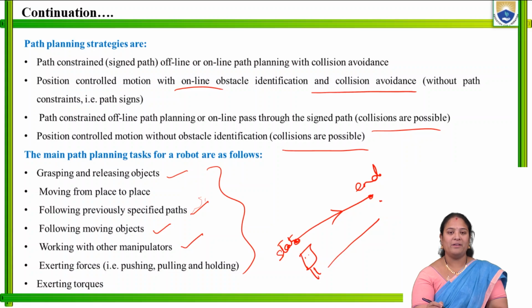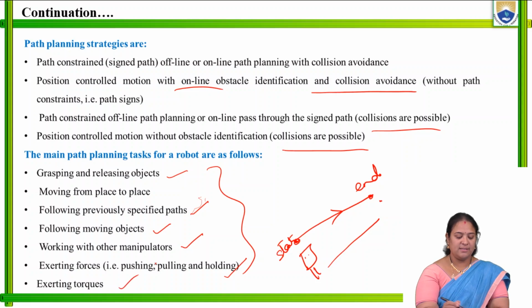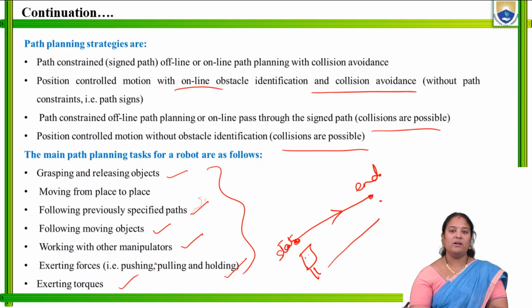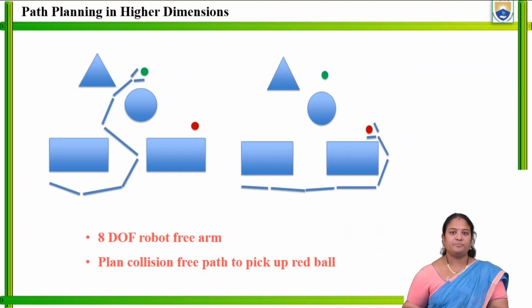According to that knowledge, the robot has to do its planning. And next is exerting forces, that is, by pushing, pulling, or holding it can also plan. And next is the torque. Force and torque come under motion analysis. So by determining the dynamic motion analysis also, the path planning of the robot can be done.